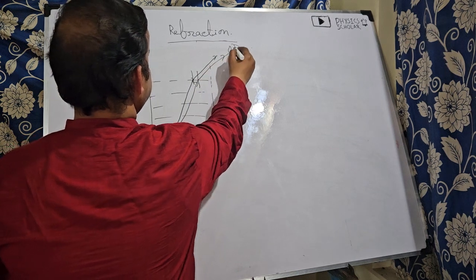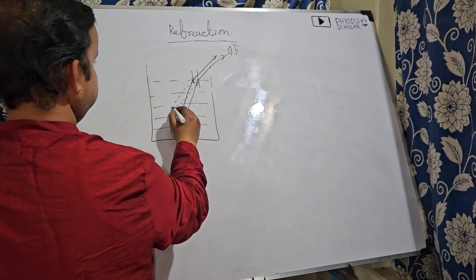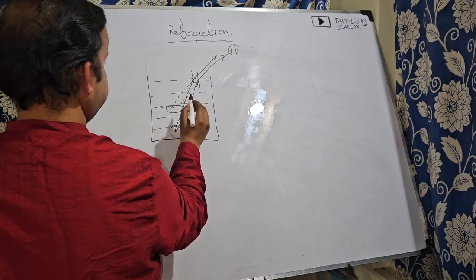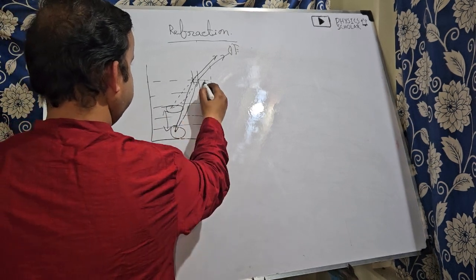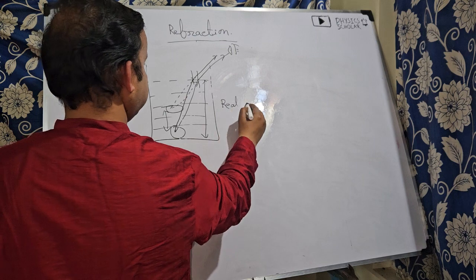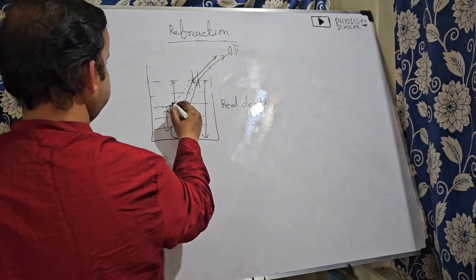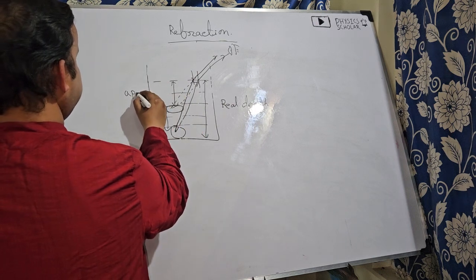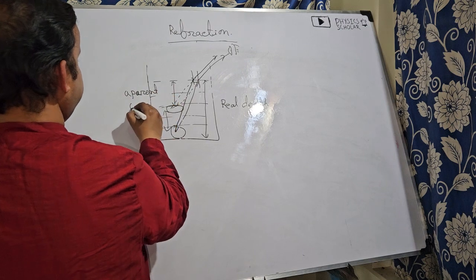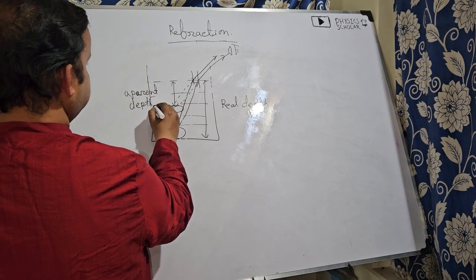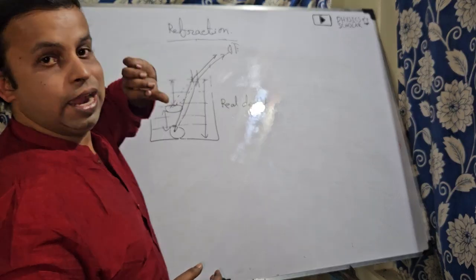If we see, then if we bend, we will see this object in this position. That means this is the real depth, and this will be the apparent depth. Apparent depth. Okay, that means it appears to be lifted up.